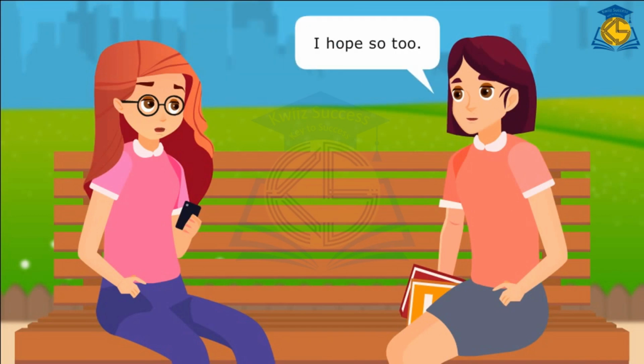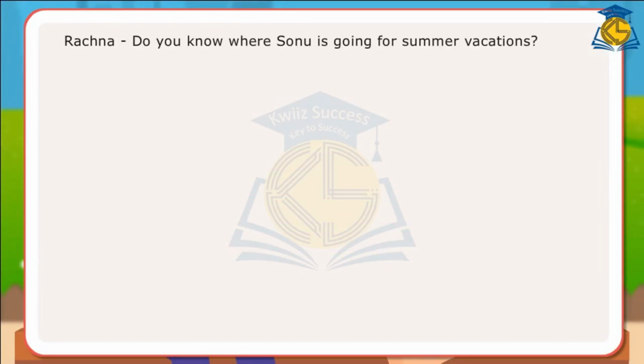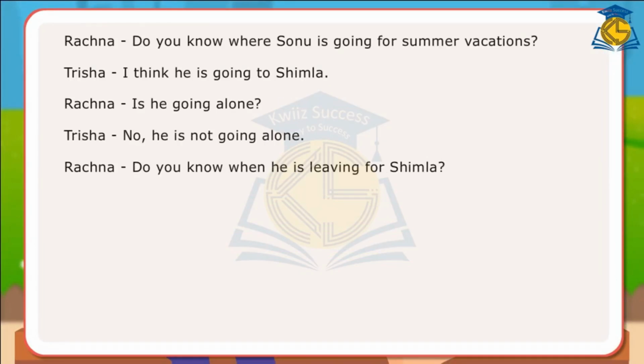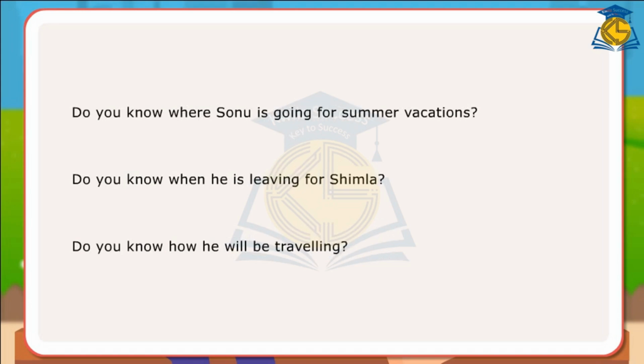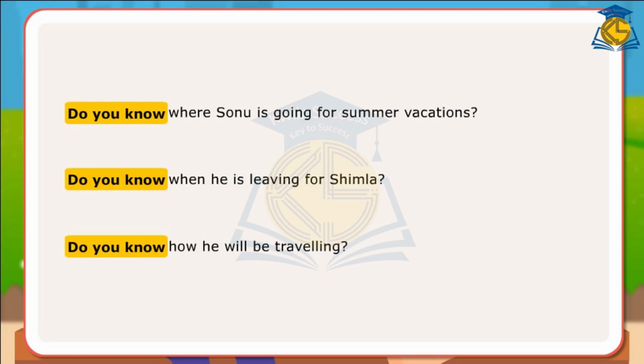I hope so too. In the dialogues, Rachna has asked simple questions and questions starting with do you know. Trisha answers these questions. Word order in the two types of questions is different. Here are examples of sentences using do you know. Do you know where Sonu is going for summer vacations? Do you know when he is leaving for Shimla? Do you know how he will be traveling?